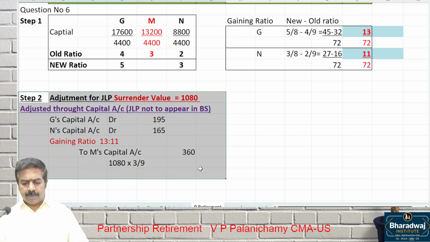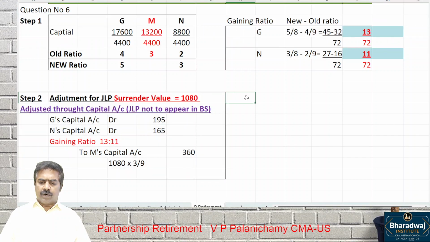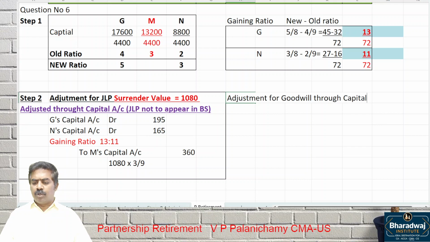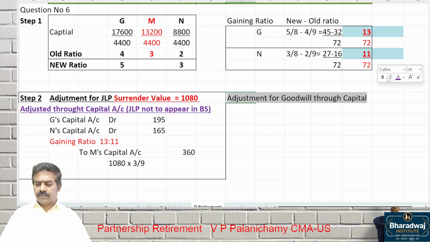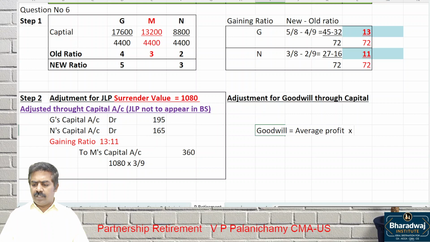This is the first part, adjustment for JLP. Next, for goodwill, start. Adjustment for goodwill also through capital account, because no goodwill should appear in the books. Now work out goodwill. Goodwill is average profit into how many years? 2 years average profit, it is said. So tell me what will be the average profit?